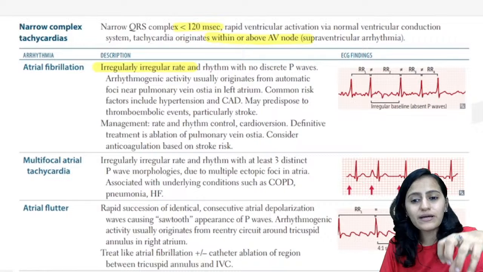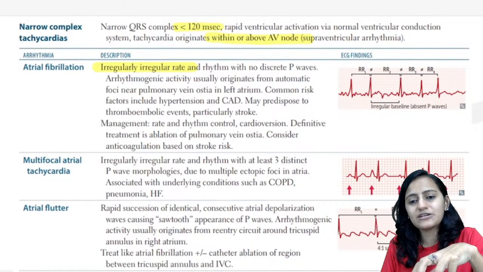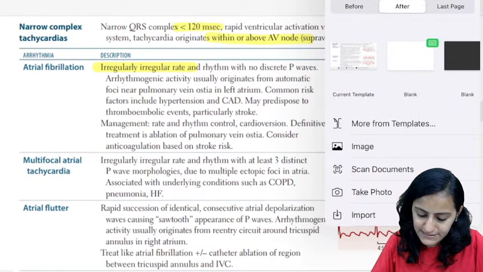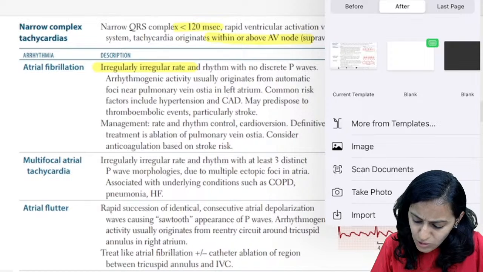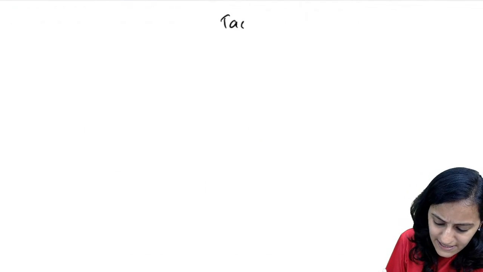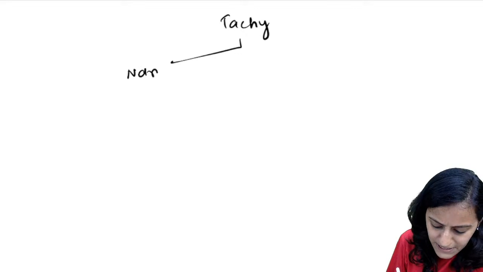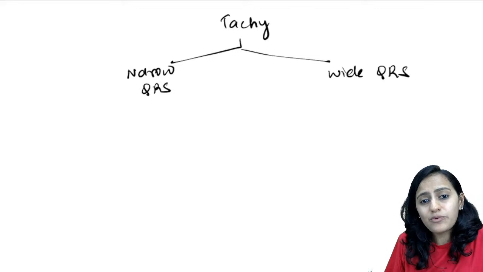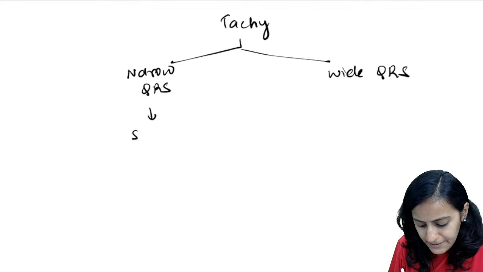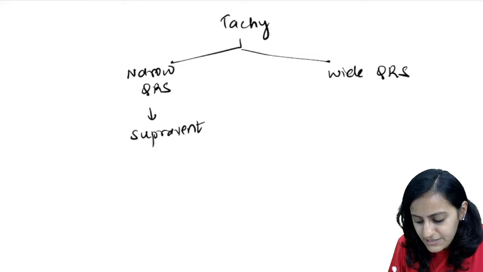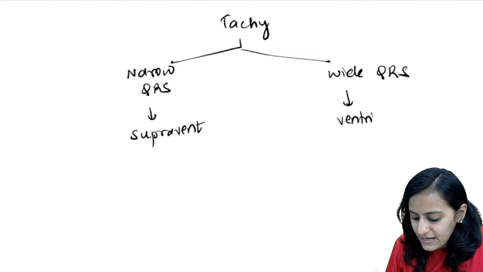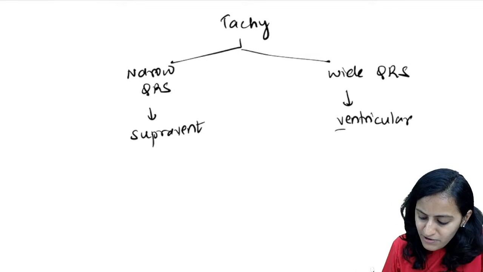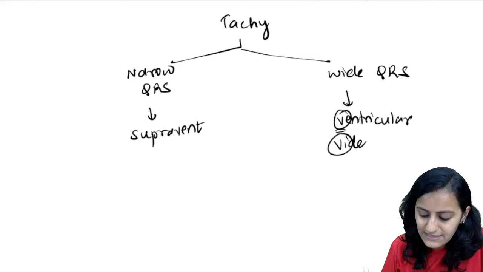So here we are talking about tachycardias, particularly in this session. We have narrow complex tachycardias and wide complex tachycardias. In tachycardias, it can be narrow QRS complex, or it can be wide QRS complex. When you see a narrow QRS complex tachycardia, this is supraventricular tachycardia. Ventricular tachycardias are wide. Okay, remember that ventricular tachycardias are wide. Remember V and V, ventricular tachycardias are wide.